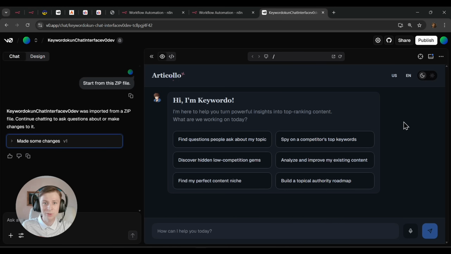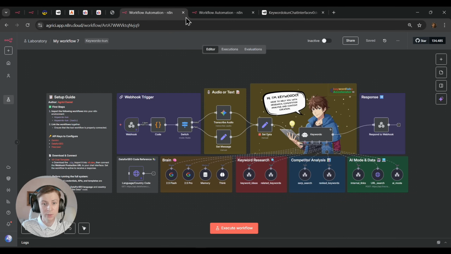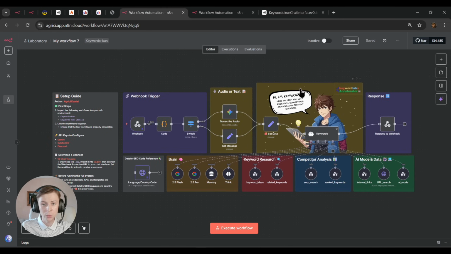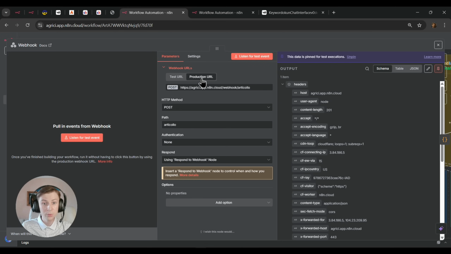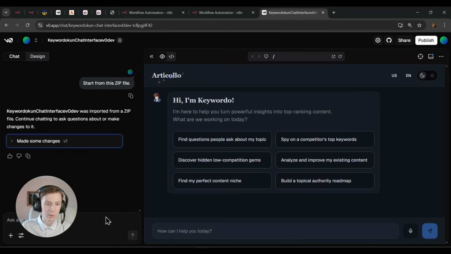It's that simple. So the next step that you need to do is go back to the initial workflow that you uploaded. I'm going to press here. We're going to press on production URL. You're going to press on post right here. Just copy it. Go back here. So please change the webhook to this one.